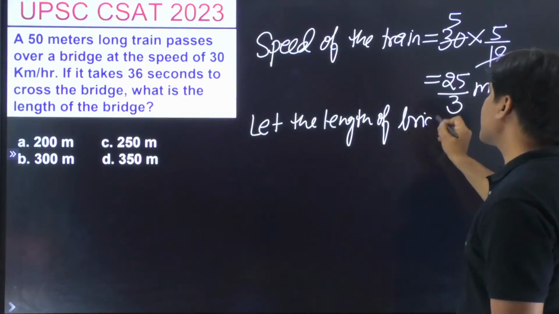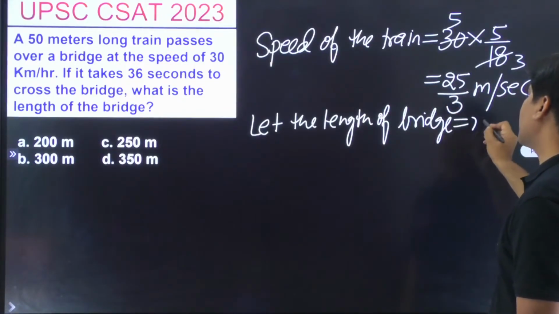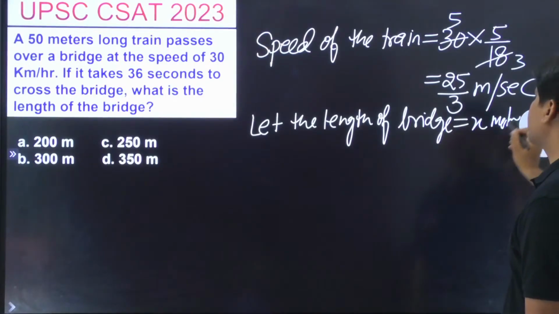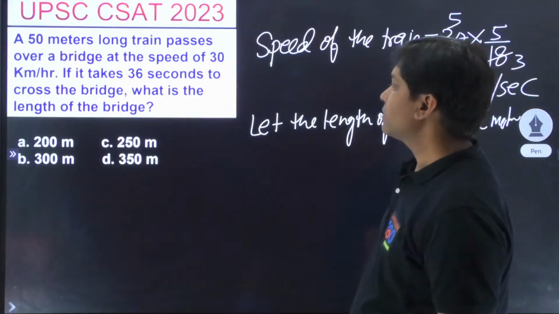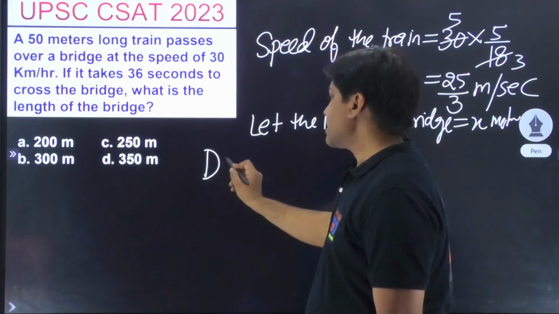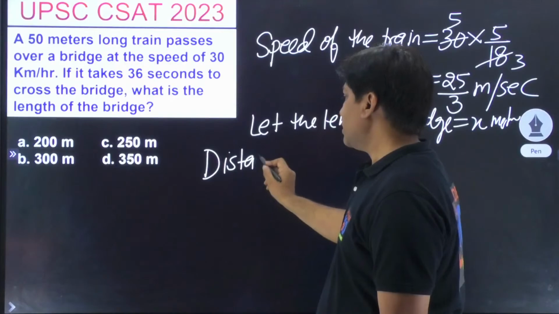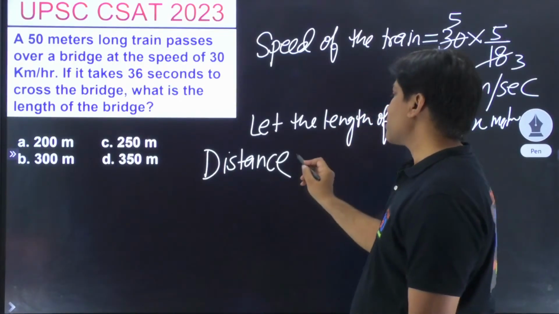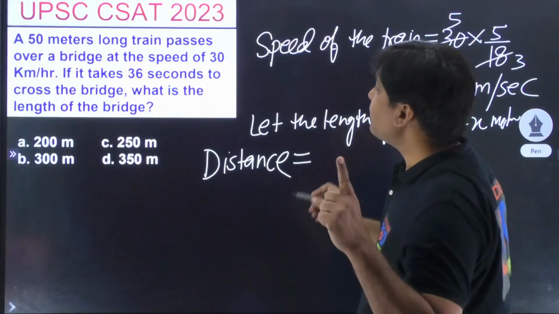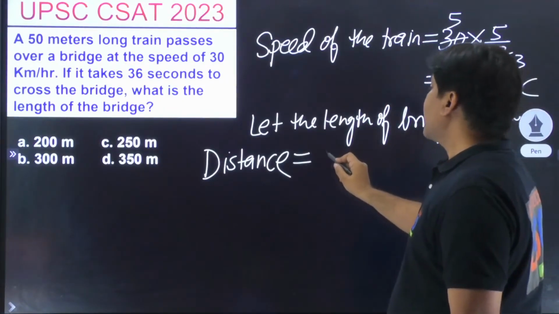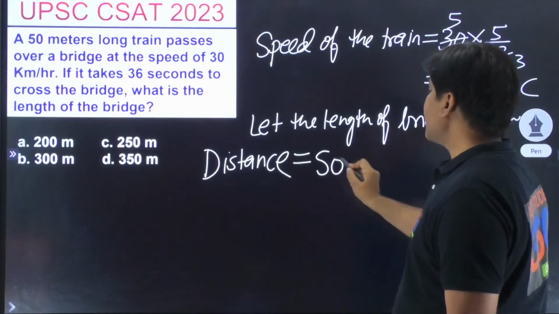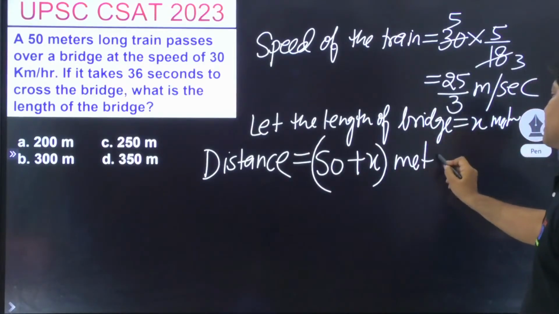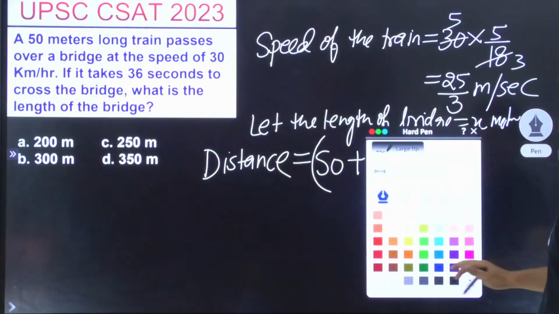ब्रिज को पास करना चाहता है तो ब्रिज का तो कुछ तो होगा लेंथ. Let the length of the bridge be x meters. ये है ना. So total distance out here, what is the distance? Oh, somebody is getting the answer. Vishal is getting the answer. The total distance out here is going to be the length of the train plus the length of the bridge. So this collective, these many meters, that is what we need to understand.